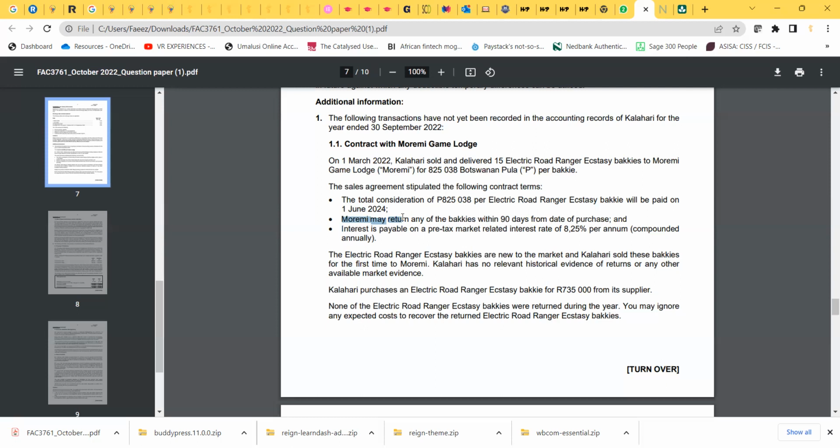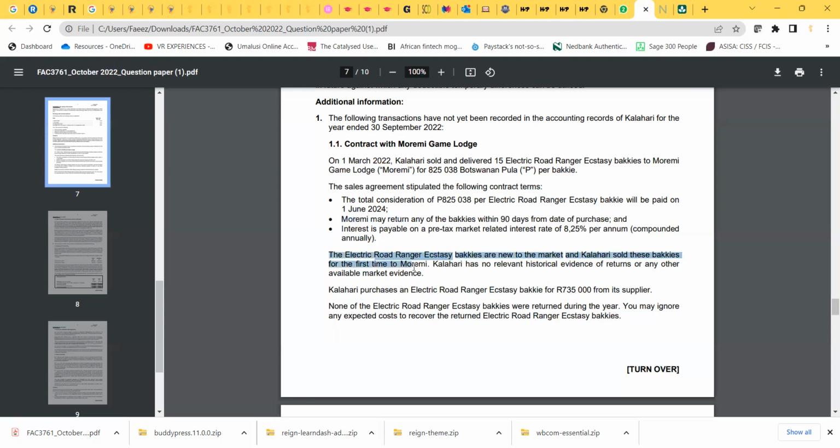So if past history says for every 15 bakkies, 1 bakkie gets returned, that means we only expect to earn revenue for 14 bakkies. So that means we'd have to recognize revenue and a right of return. But you can only recognize a right of return if you have evidence, based on history or market evidence, of what would actually happen.